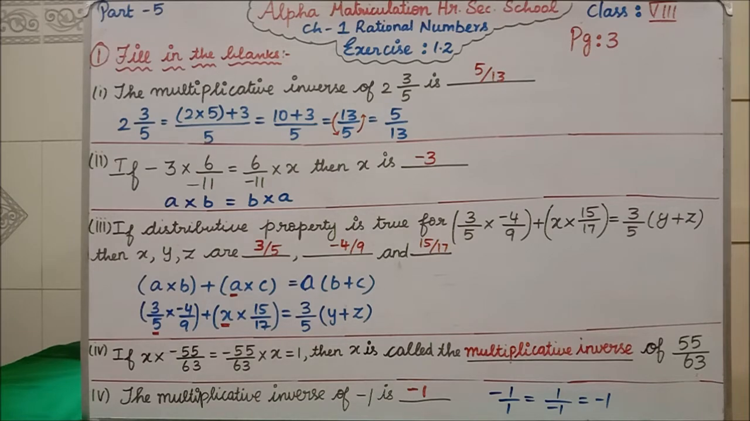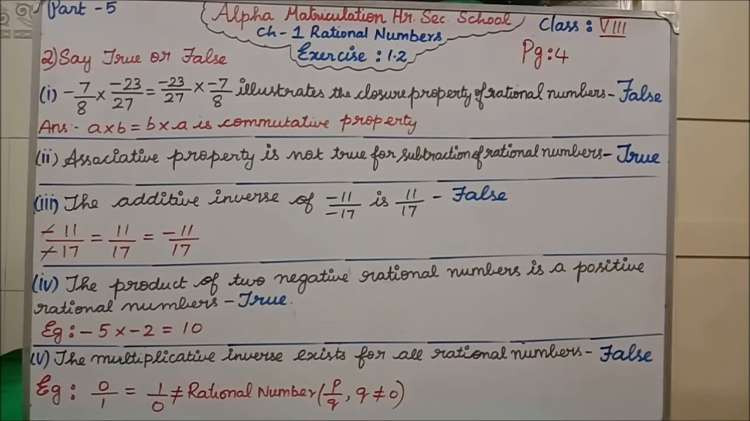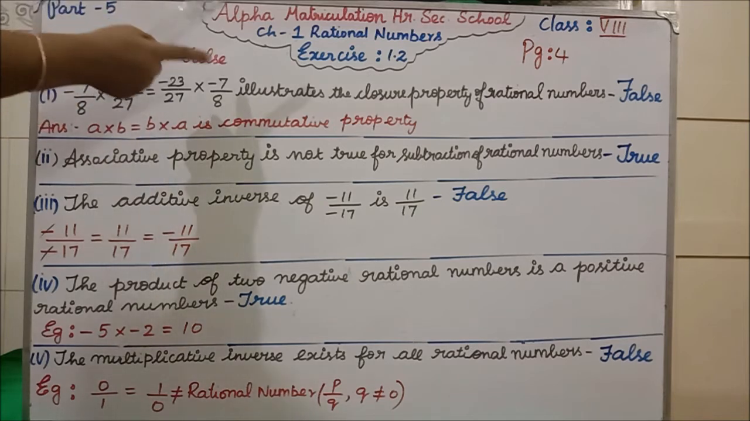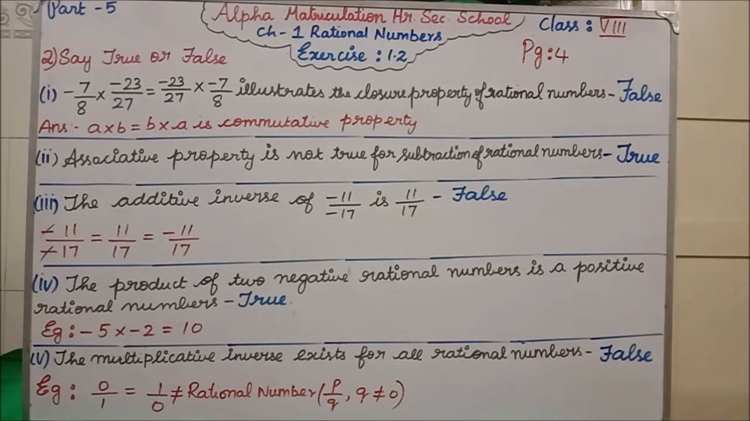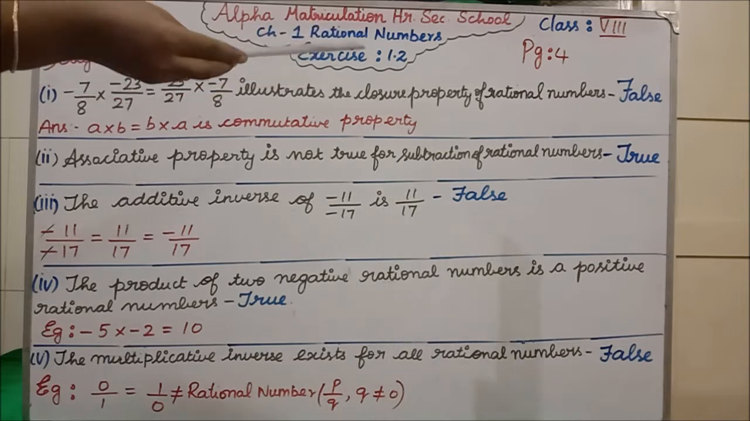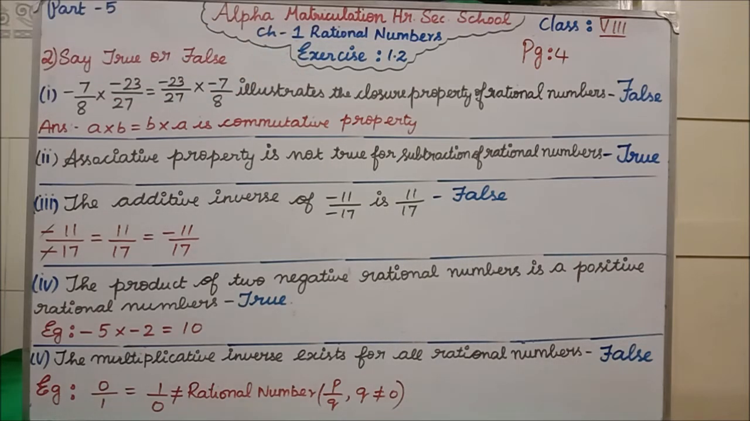Next we'll see the second question. This is your second question. Say true or false. Say the first question. Minus 7 divided by 8 into minus 23 by 27 is equal to minus 23 divided by 27 into minus 7 by 8. Illustrate the closure property of rational numbers, they were asking.